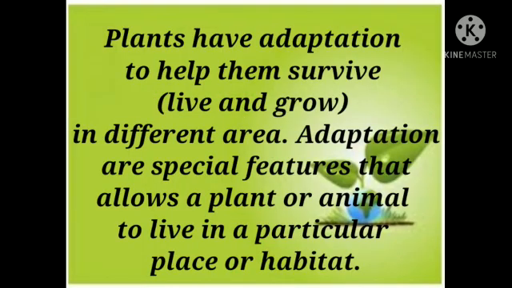Plants have adaptations to help them survive, live and grow in different areas.